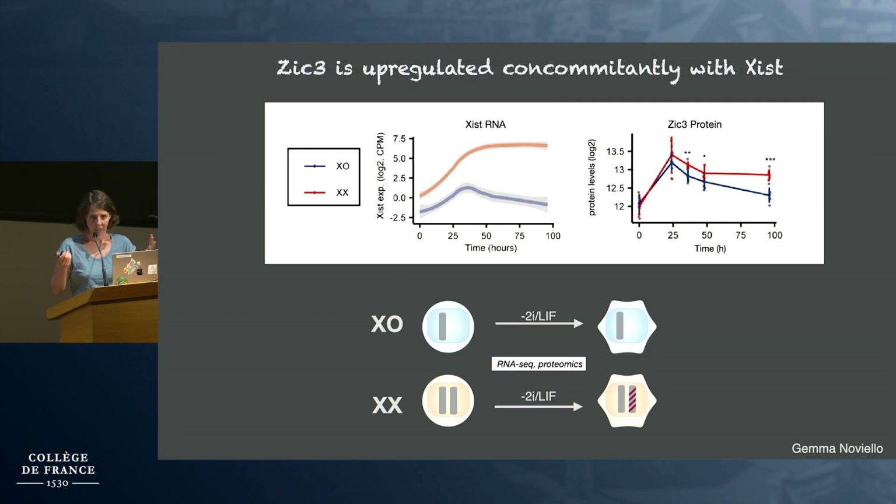ZIC3 is actually a pluripotency-associated transcription factor. It's upregulated during early differentiation of ES cells. This is a time course experiment, ZIC3 in proteomics. You can compare it to Xist dynamics in the same setup. It's upregulated early, at about the time when Xist is upregulated. And it generally is somewhat higher in females compared to males, because it's on the X chromosome.